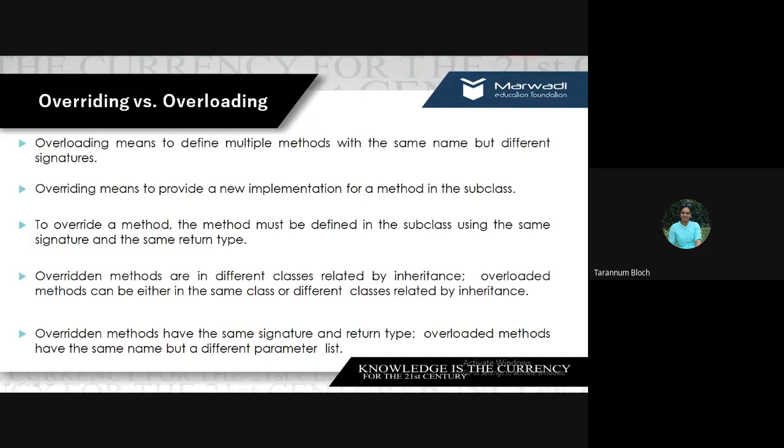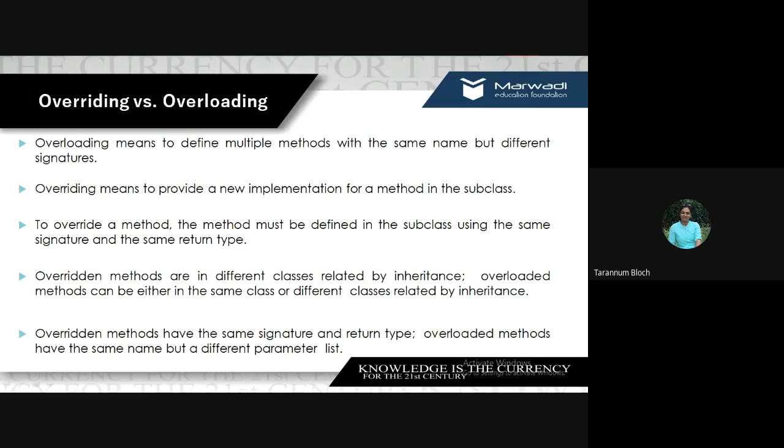Overridden methods are in different classes related by inheritance, and overloaded methods can be either in the same class or in different classes related by inheritance. When I say overriding, it must be inherited. But overloading could be within the same class or in a superclass-subclass relationship also.